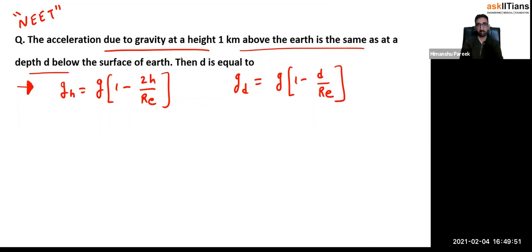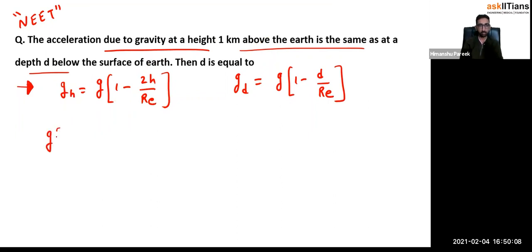Right? Now they are saying at a height of 1 kilometer above. See, that's why I've used the approximated formula for height, because it's 1 kilometer above the Earth's surface, which is very, very close. So now let me put the numbers, and they are saying that these two are same. This g_h and g_d are same. So let me just equate them.